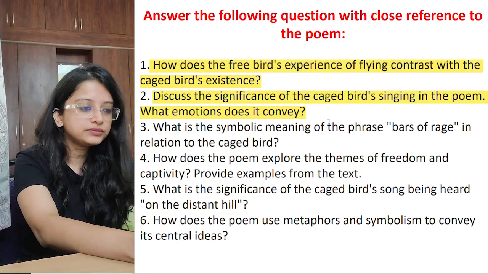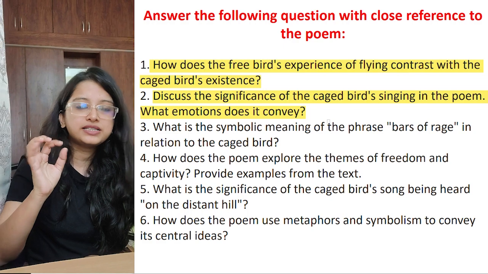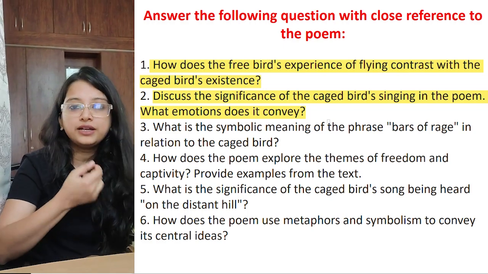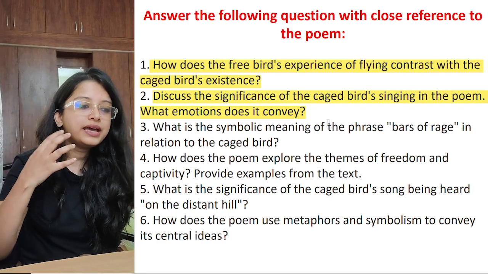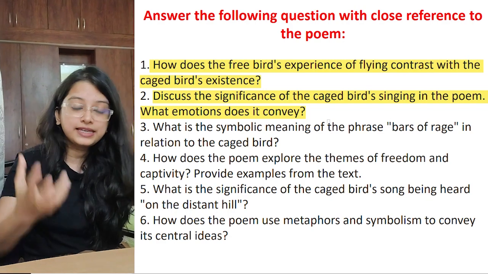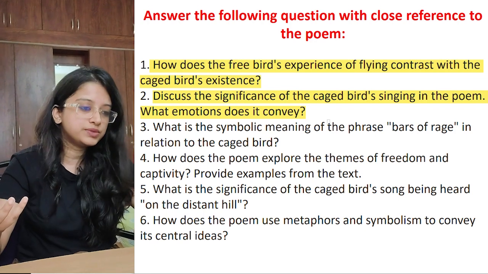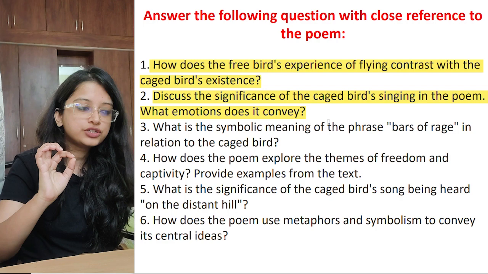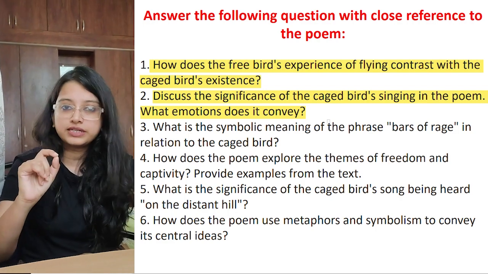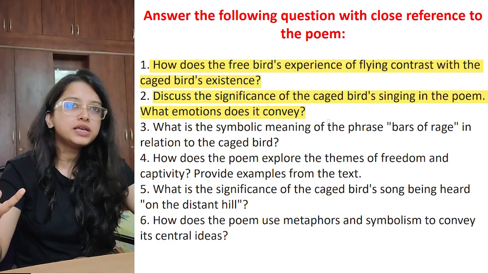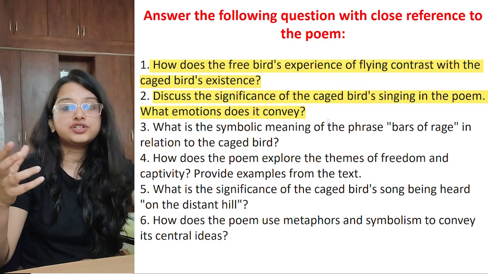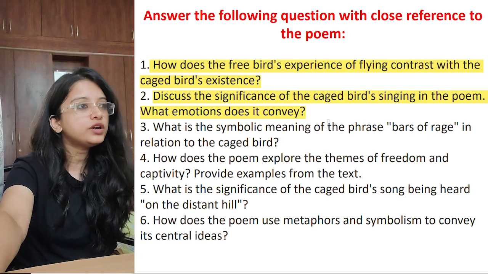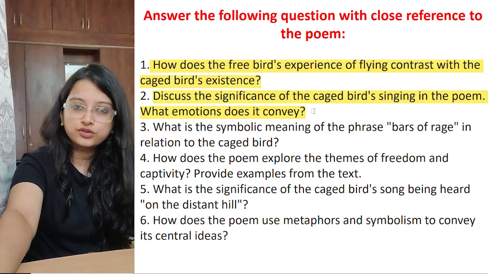So the caged bird's trill expresses its desire, its yearning for freedom. That is singing, the only way to ask for freedom. And although it is being tried to be silenced because of various circumstances, this highlights the power of art and self-expression even in the face of adversity. Even when conditions are not favorable, you keep on trying hard to achieve it. So this is what the caged bird singing is trying to show in the poem.